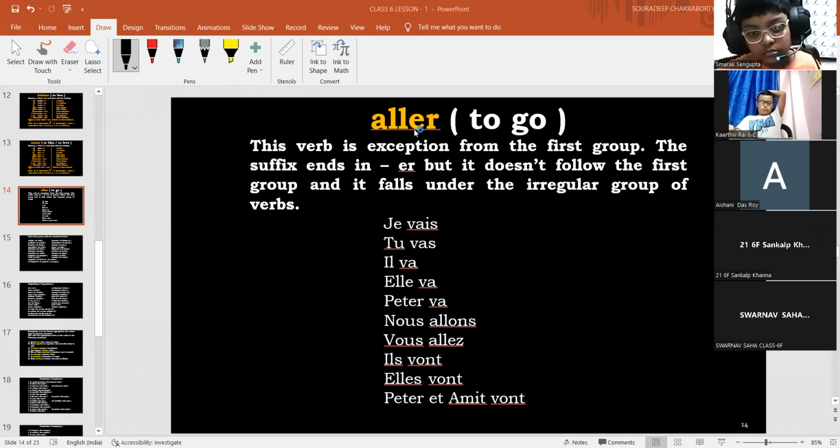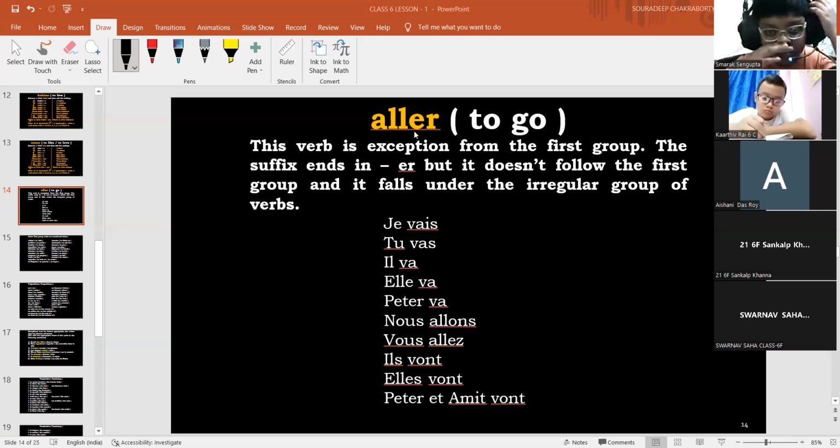Okay, ma'am. So now the next verb, we told you that there is an exception case. This verb, aller, is an exception from the first group. It is the irregular group. It falls under the irregular verbs. The suffix ends in er, but it does not follow the first group rules, and it falls under the irregular group of verbs. So here you need to learn this verb by heart.